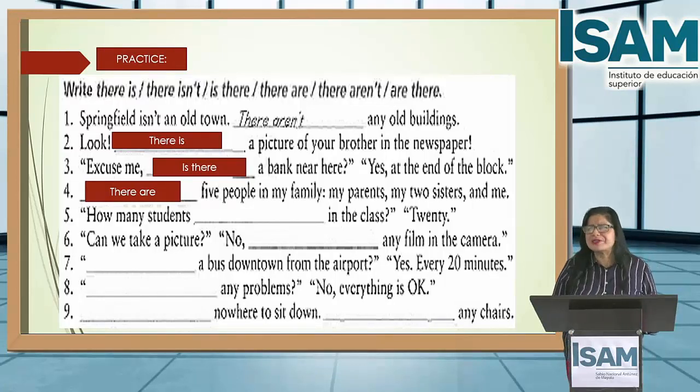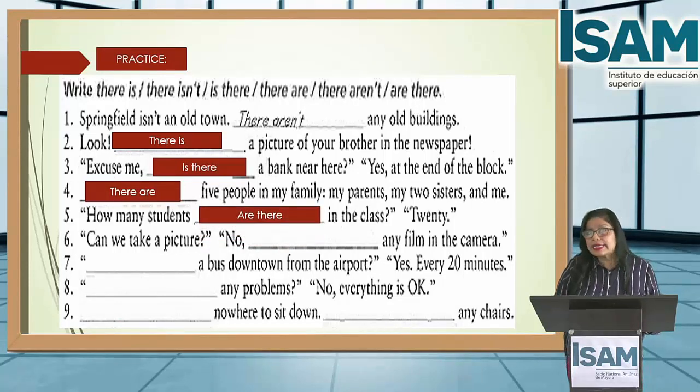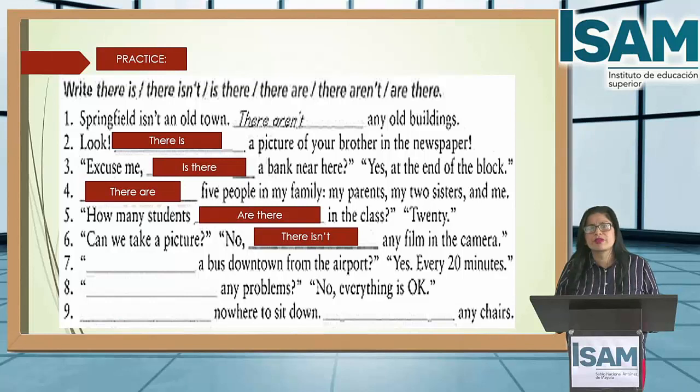Are there or is there? Remember, students, for plural? What? Are there? How many students are there in the class? 20. Yes, that's correct. Number 6. Can we take a picture? No. The answer? No, there isn't any film in the camera.